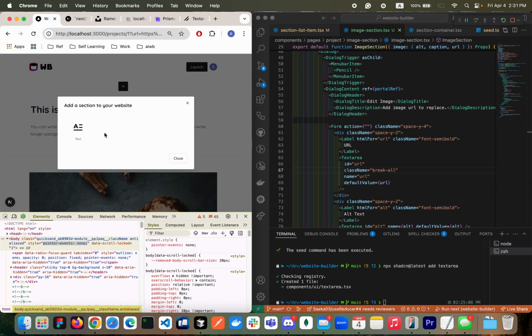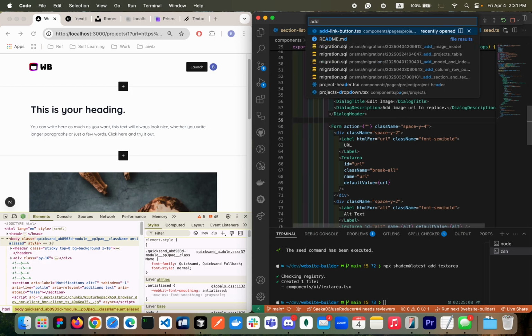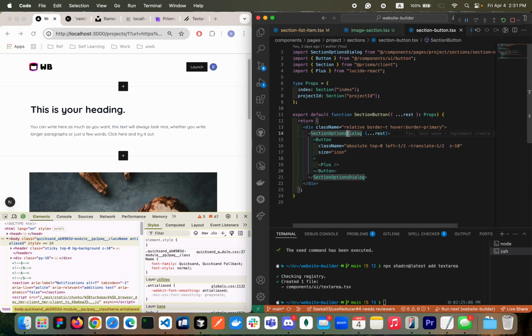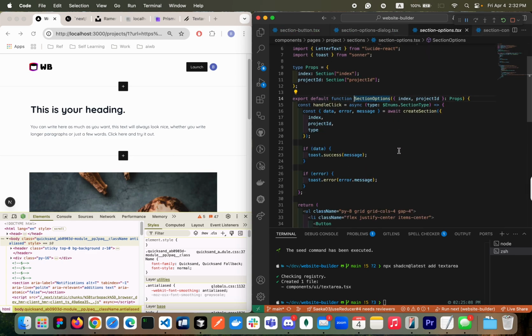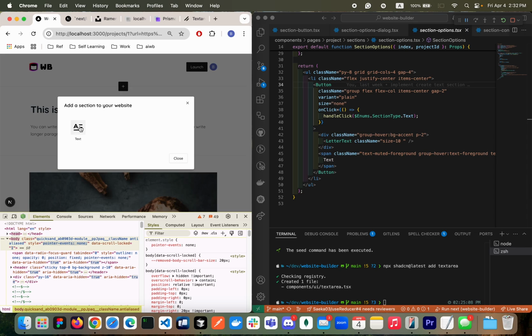Looking good. I think we need to add a UI to add the image. Let's go there. So what I would do is going to section, add a button, maybe. Section button, option dialog. We have, let me just quickly check our section options. So here is the one that we need to create the UI. We have a button that has text.